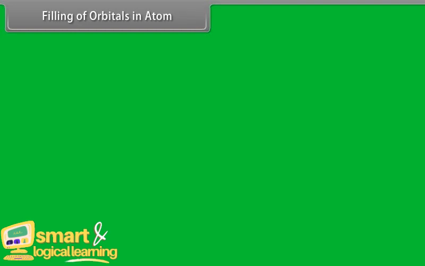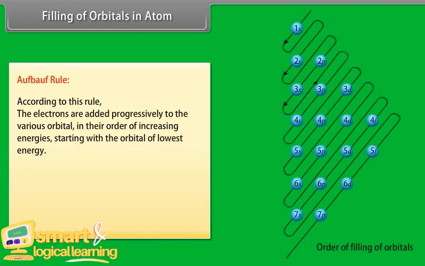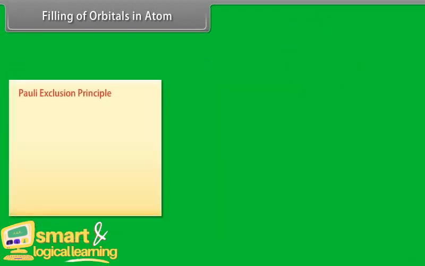Filling of orbitals in atoms. Aufbau rule. According to this rule, the electrons are added progressively to the various orbitals in their order of increasing energies, starting with the orbital of lowest energy. The increasing order of energies of various orbitals is given.